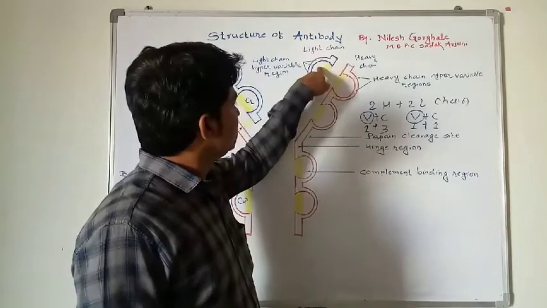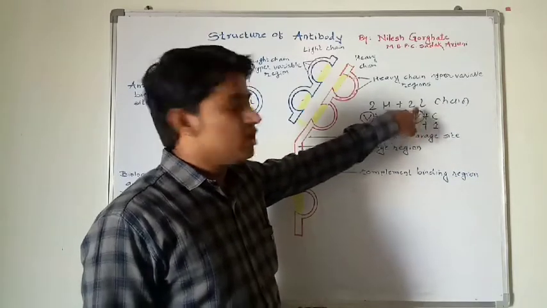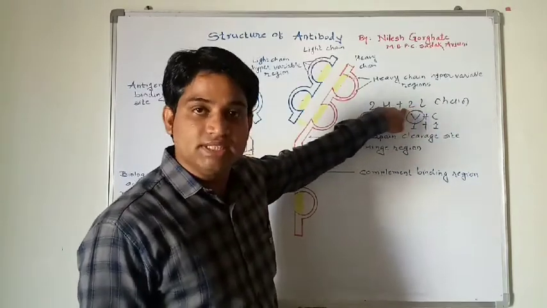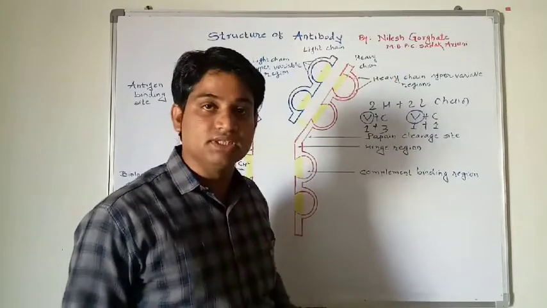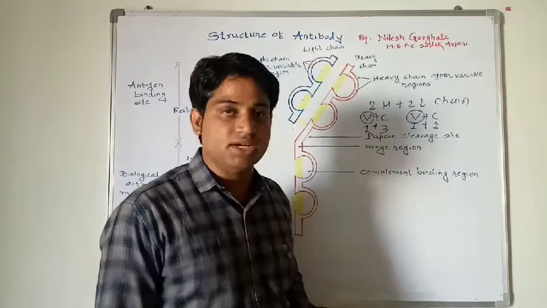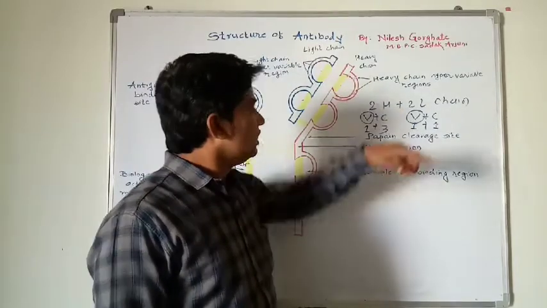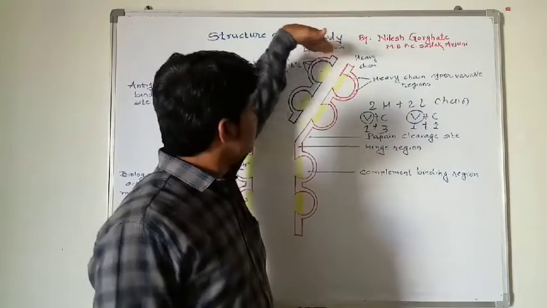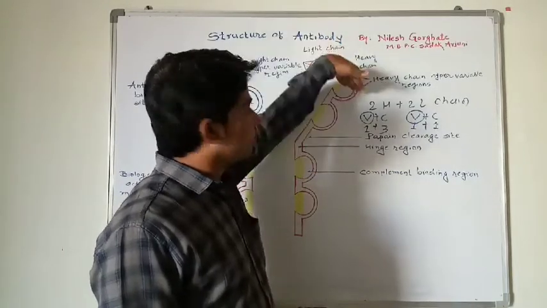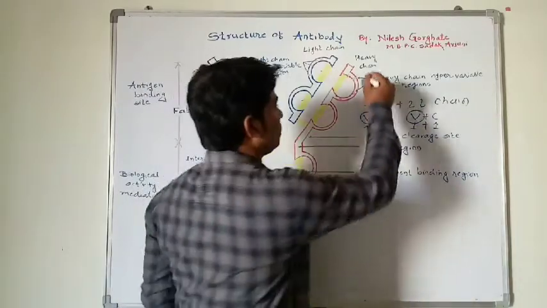The variable region, made up of one heavy chain and one light chain, contains a conserved amino acid sequence. Near about 100 to 110 amino acids are present in that region, and these are highly specific. The constituents are nearly the same in both variable regions, and these regions make a paratope.